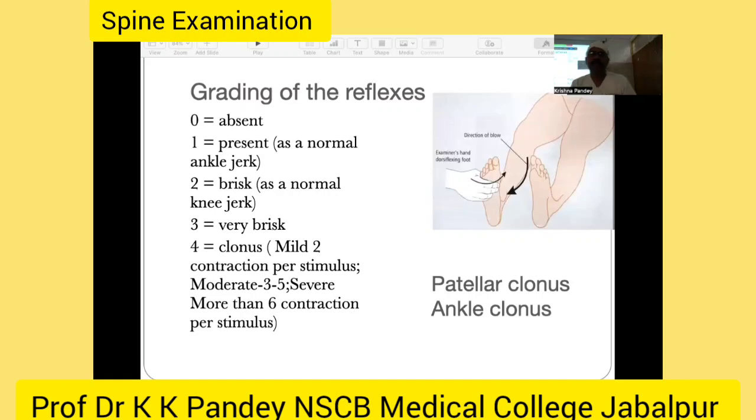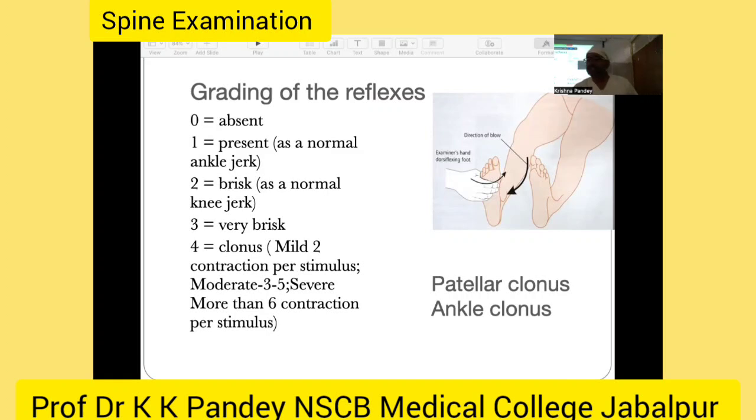Now we come to grading of the reflex. Why do we test reflex? Again, motor examination, motor power gives the clues to certain motor segment level. This reflex examination again supports your diagnosis. In grading of the reflex, there are 4 grades. In 0, this is absent. In 1, that is a normal reflex, and if we say the reflex is brisk, that is as a normal reflex, and 3 is very brisk, and 4th is if there is a clonus.